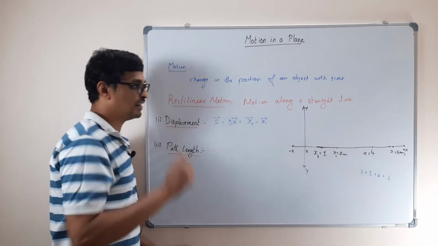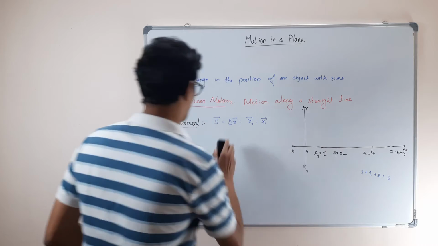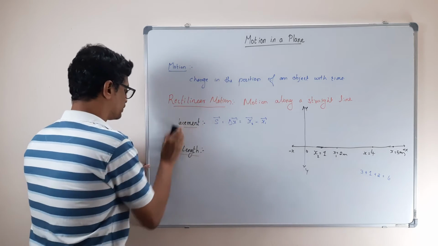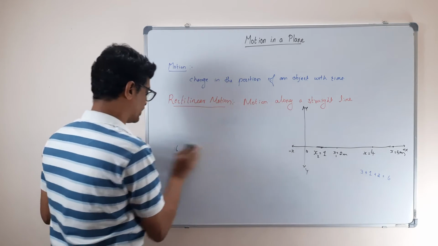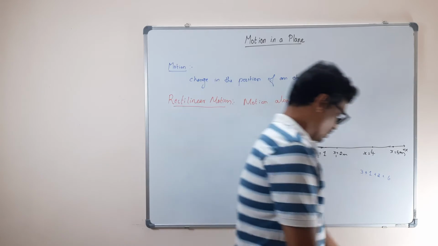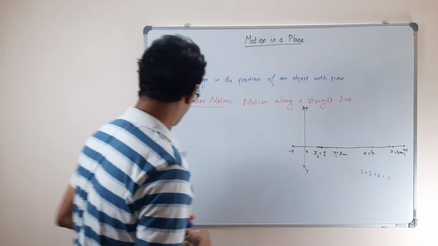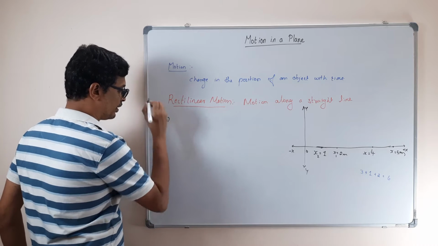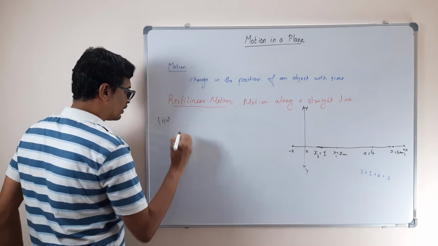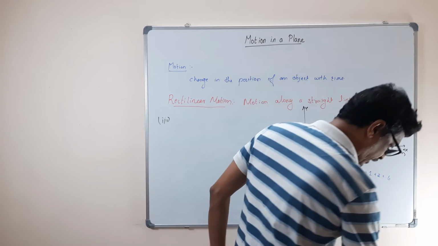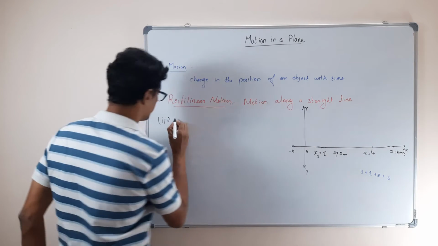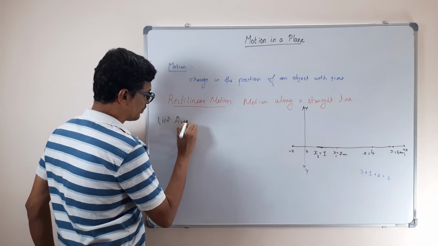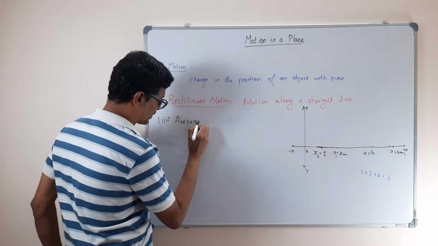Okay, so then we have the quantity we call velocity, or rather the average velocity. Yes, average velocity is the correct word.